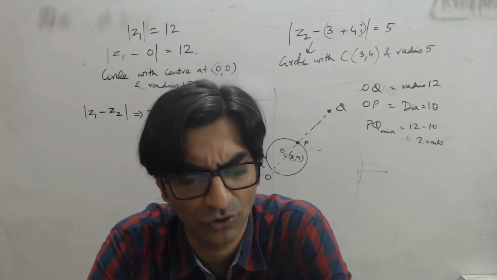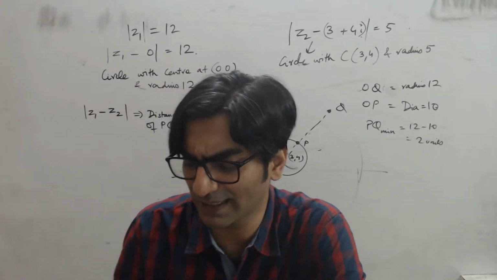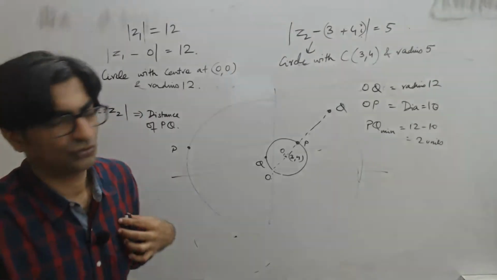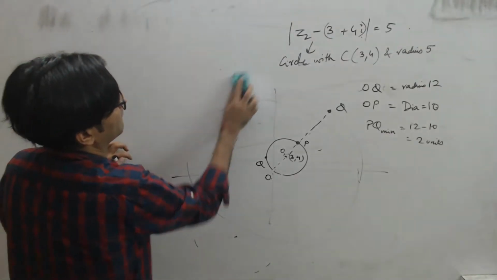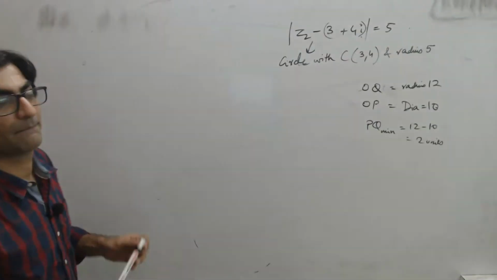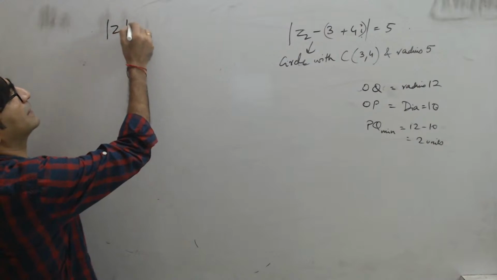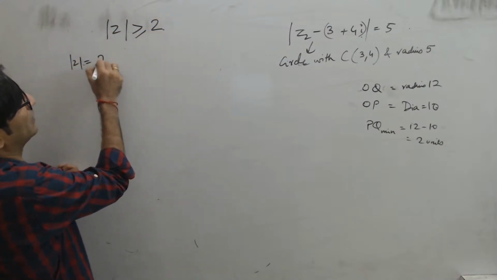Same funda use karo. Z is a complex number such that mod Z is greater than equal to 2. इसको समझते हैं. देखो यहां दिया हुआ mod z is greater than equal to 2. देखो अब इसको समझो, mod z equal to 2 क्या होता?